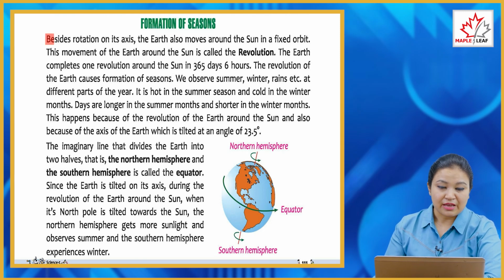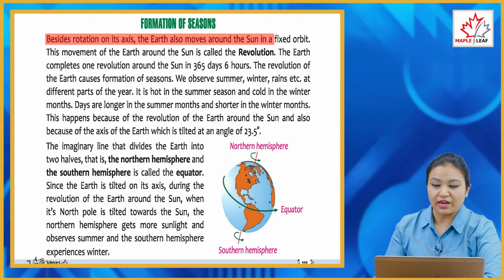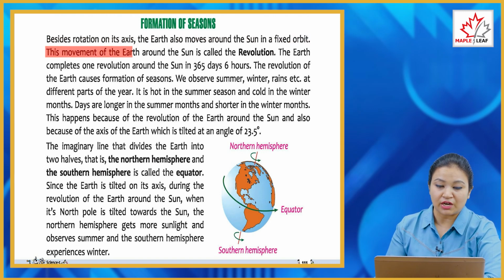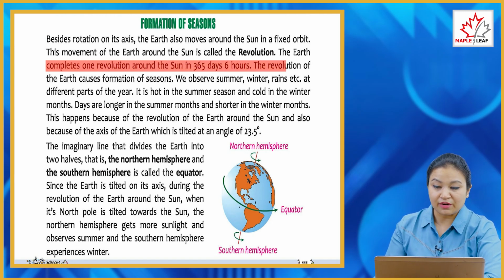Formation of seasons. Besides rotation on its axis, the earth also moves around the sun in a fixed orbit. This movement of the earth around the sun is called revolution. The earth completes one revolution around the sun in 365 days, 6 hours. The revolution of the earth causes the formation of seasons. We observe summer, winter, rains, etc.